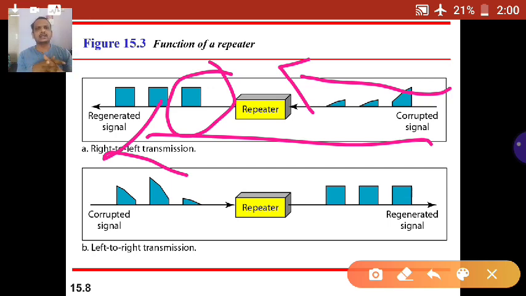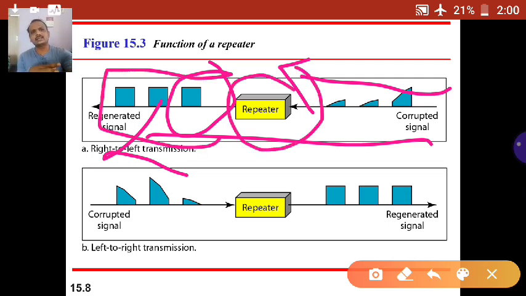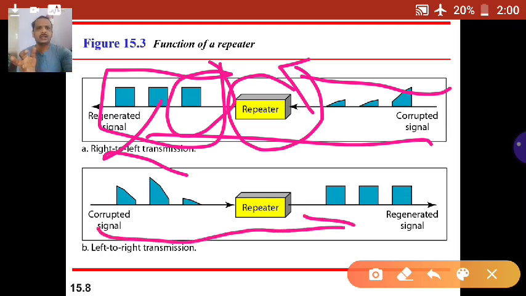The noise in the channel attenuates the signal as it travels the distance, and it loses its shape like this. Then we need to place a repeater there, which reshapes the signal like this. The distance matters depending upon the cable; it may be 1 kilometer or 500 meters or something else. We need to place the repeater to reshape the signal. The second figure shows the signal traveling from left to right.